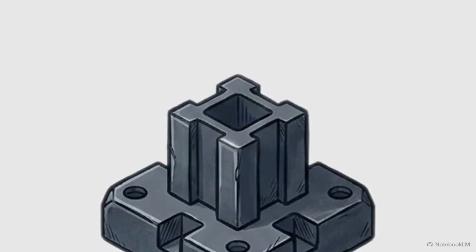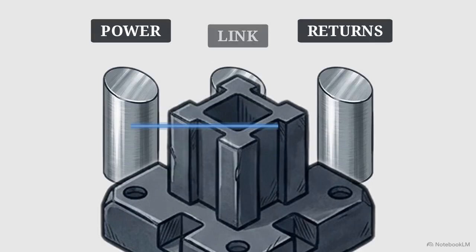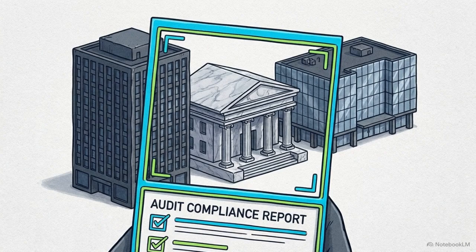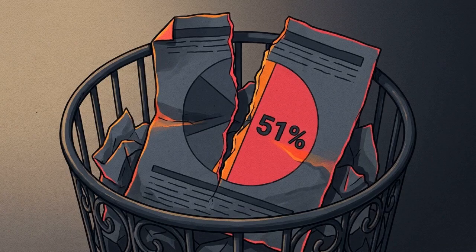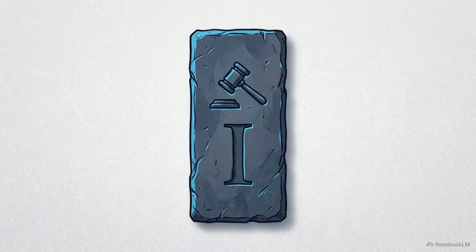The standard solves this by deploying a unified, three-pillar control model. This model tests for power, variable returns, and the link between the two, applying identical logic across ordinary corporate groups, trusts, and complex investment funds. Locating the true consolidation boundary requires abandoning simple percentage thresholds entirely. Instead, management must perform a rigorous audit of who actually holds decision-making authority over the enterprise. The first pillar of the model is power over the investee.